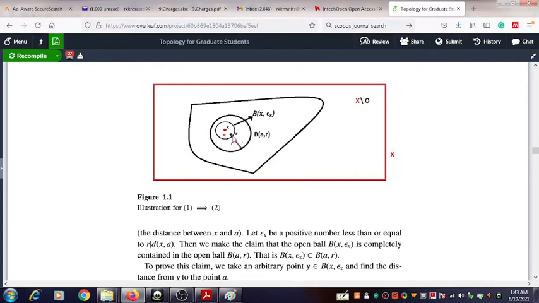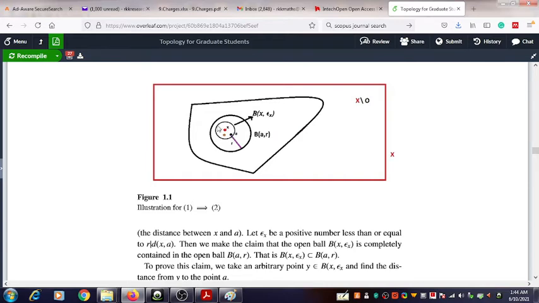This bigger circle is that open ball, which contains the arbitrarily taken point x, and it has A as the center and R as the radius. But an important thing is that you can now take another open ball which is completely contained inside that bigger open ball.